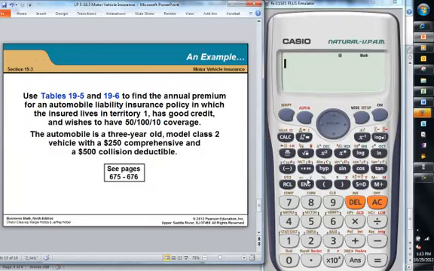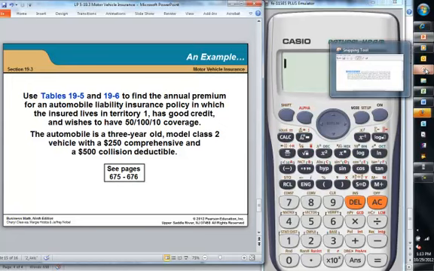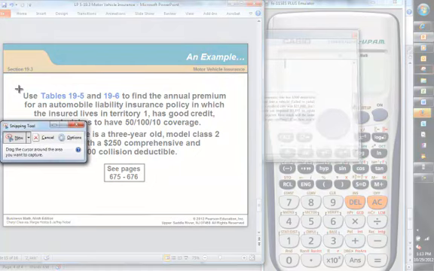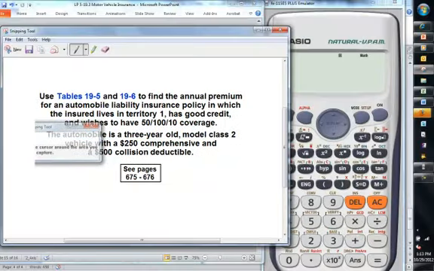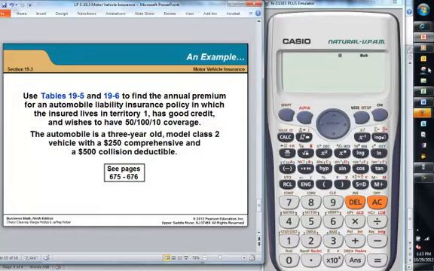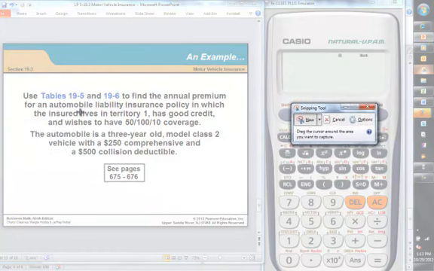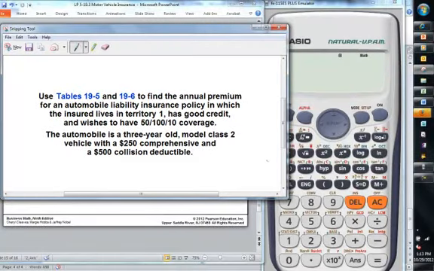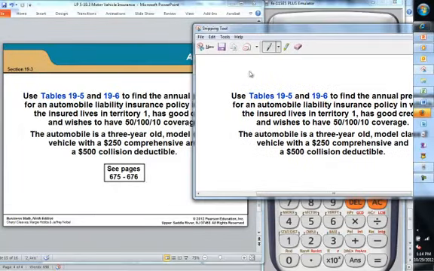So let's look here at these examples. We're going to find the annual premium for an automobile liability insurance policy, Territory 1, good credit, $50,000 to $100,000. So let's see what we can get.